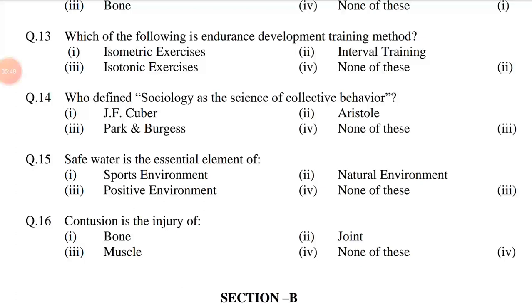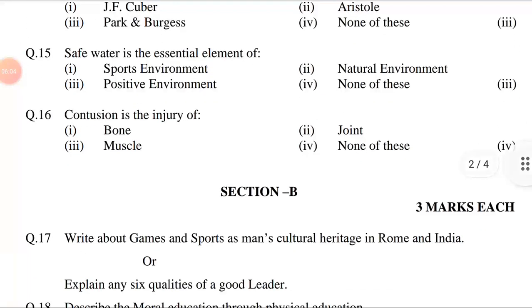Question number 15. Safe environment is an essential element of option first sports environment, second natural environment, third positive environment, fourth none of these. Answer is option third, positive environment. Question number 16. Contusion is the injury of option first bone, second joint, third muscle, fourth none of these. Answer is option fourth, none of these.